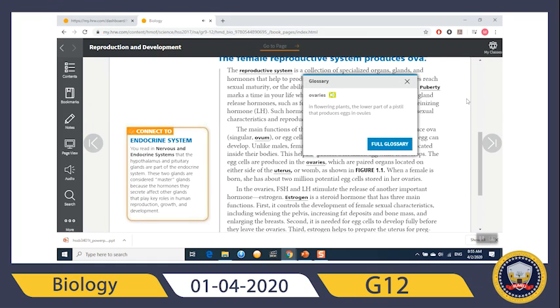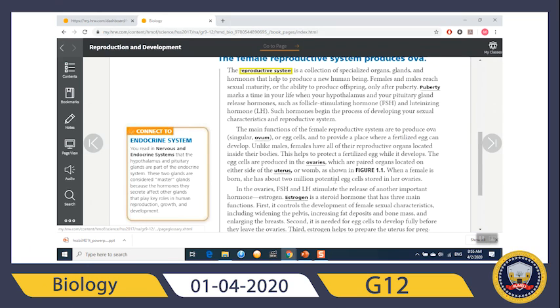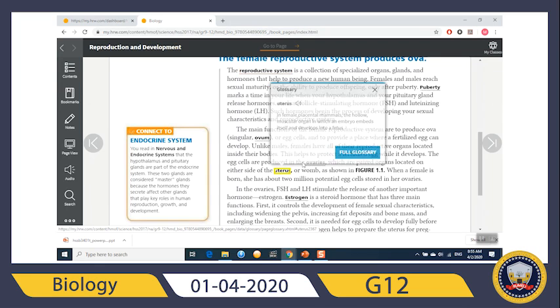Ovary, in biology, botany: in flowering plants, the lower part of a pistil that produces eggs and ovules. So, this is in general biology, but in human biology, ovaries are the organs that produce the eggs, which are paired organs located on either side of the uterus. Uterus: in female placental mammals, the hollow, muscular organ in which an embryo embeds itself and develops into a fetus.